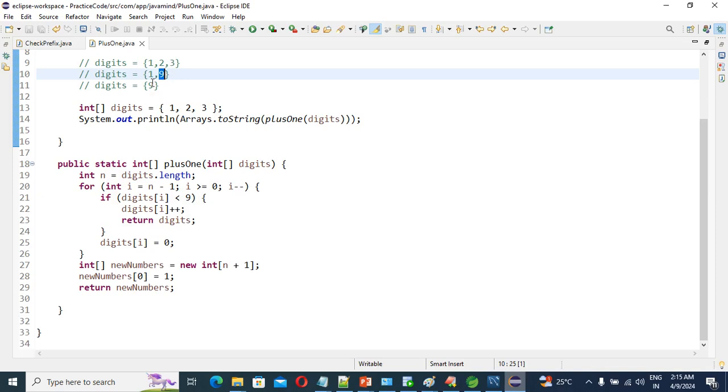So in the last case, if only one element is there, guys, what we are going to do is increment and add 1, and we write the new number, right?